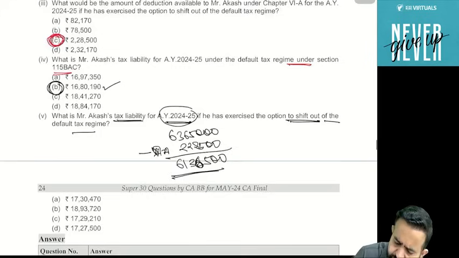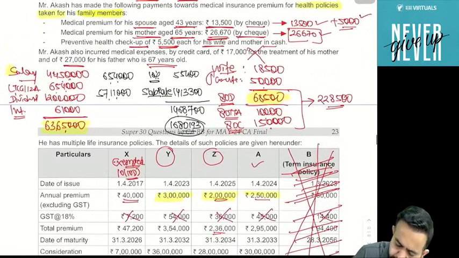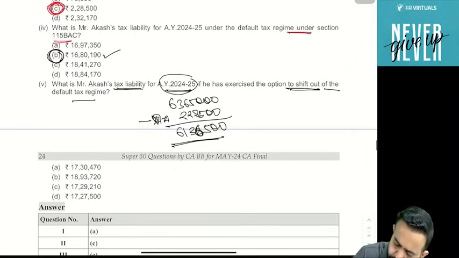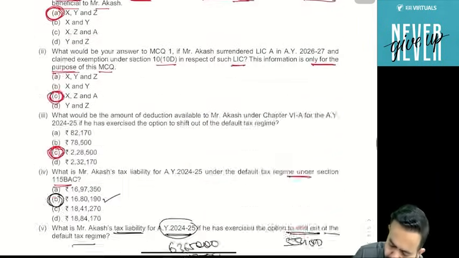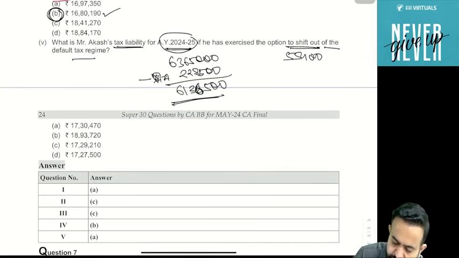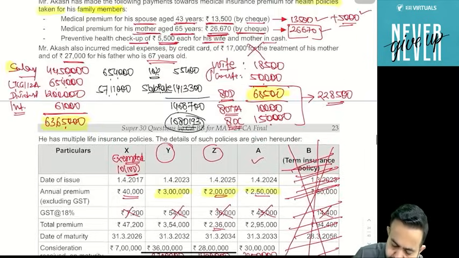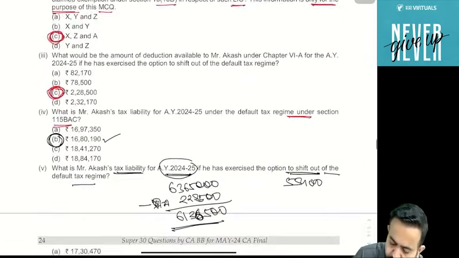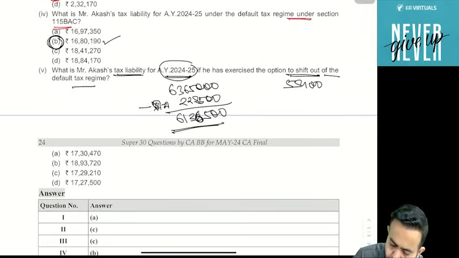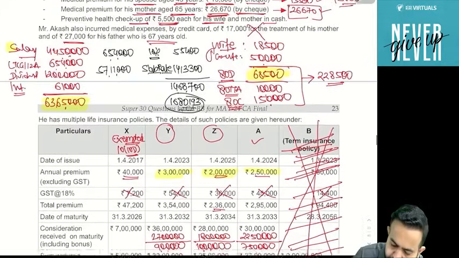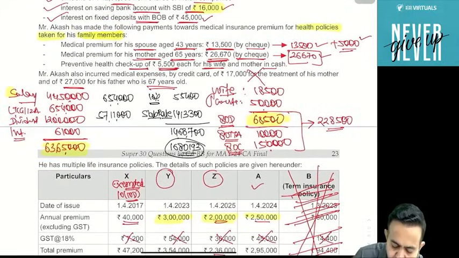Just calculate tax. First, on the LTCG the tax will be on 55,400, and the remaining income will be 6,136,500 minus your 654 LTCG.